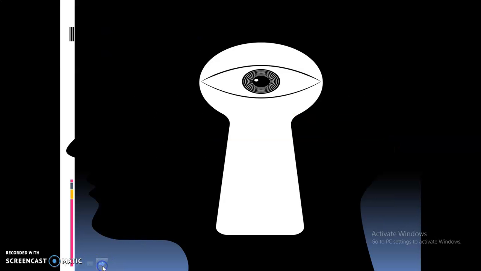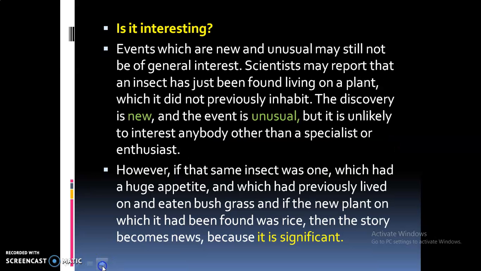So let us see the third one. Is it interesting? The news should be interesting because you need readers or the public to read the news. Events which are new and unusual may still not be of general interest. Even if it is unusual or new, readers will not show much interest to read that news.